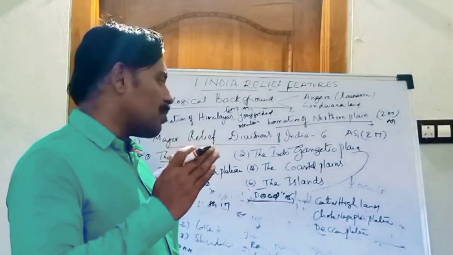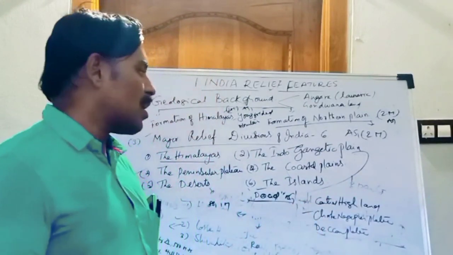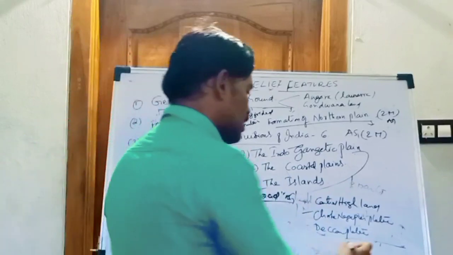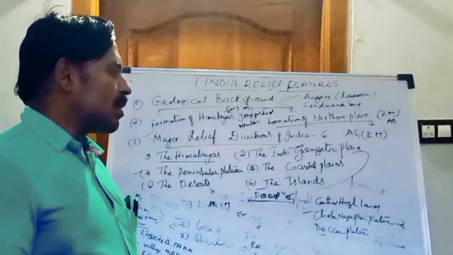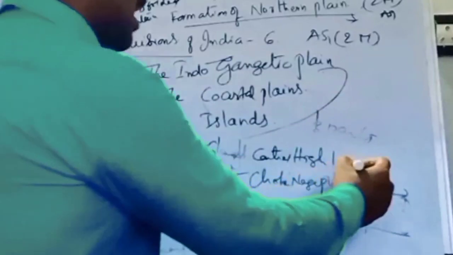On the east side of the Central Highland is the Chotanagpur Plateau, which is famous for its rich mineral resources. The Central Highland is also called the Malwa Plateau.